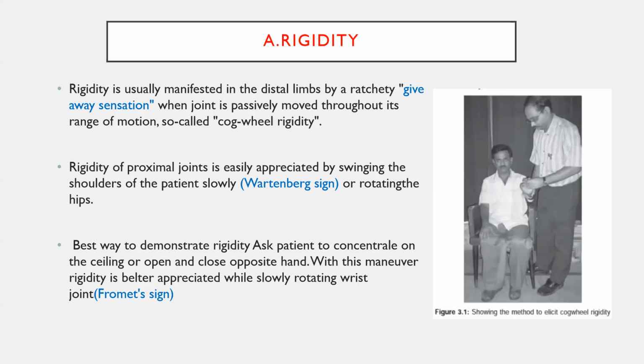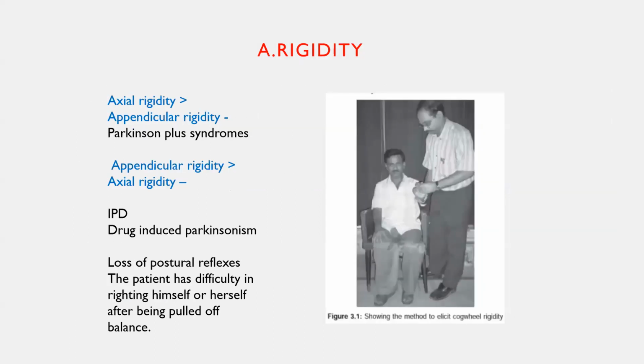And the other one is Wartenberg sign. If you want to check the rigidity in the proximal joints or in the axial musculature, tell the patient to stand, go behind, put your hands on both shoulders, and do the truncal movements. If a patient has severe resistance, you can label it as axial rigidity. Axial rigidity is commonly seen in progressive supranuclear palsy. So as I told earlier, axial more than appendicular is atypical Parkinson; appendicular more than axial is idiopathic Parkinson's disease. Okay.